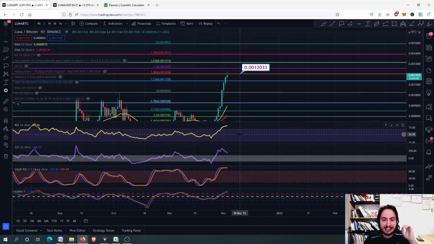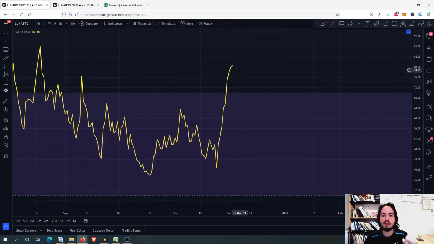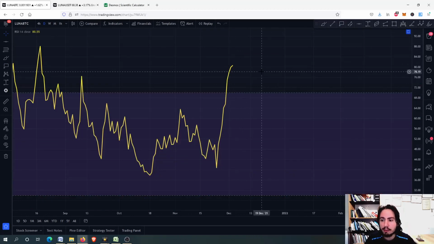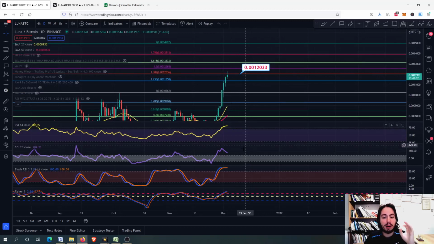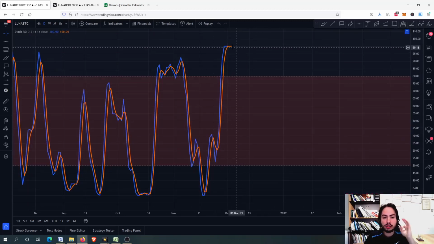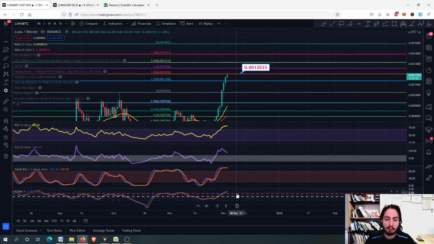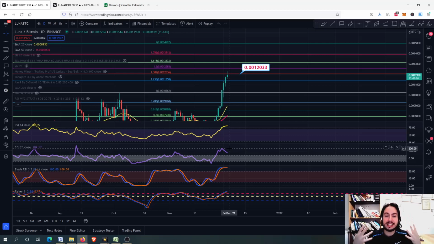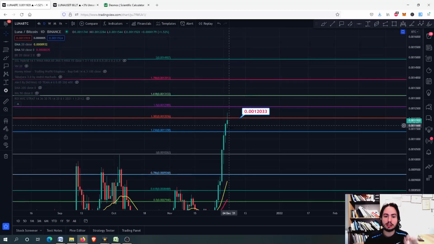Okay, can we get even higher? Yes, we can, but at this moment, please be a little bit more careful as we have an extreme overbought situation with the RSI above the 70, way above the 70. Also, the stochastic RSI is in an extreme overbought, and the Fisher transform and the commodity channel index. All these are risk metrics. They are telling us when we have a high risk. Okay, they do not tell us if we can go a little bit more higher or lower. They tell us that here you have a high risk, so you need to be careful, and that's what we need to be right now.